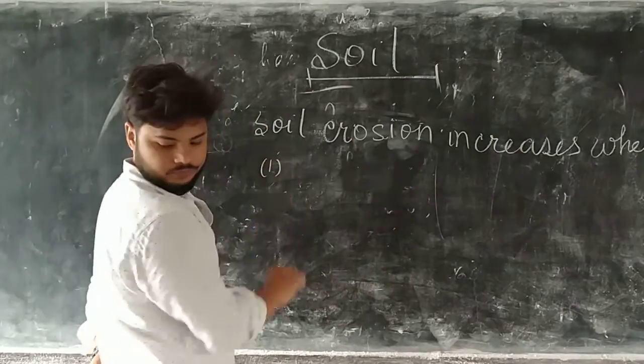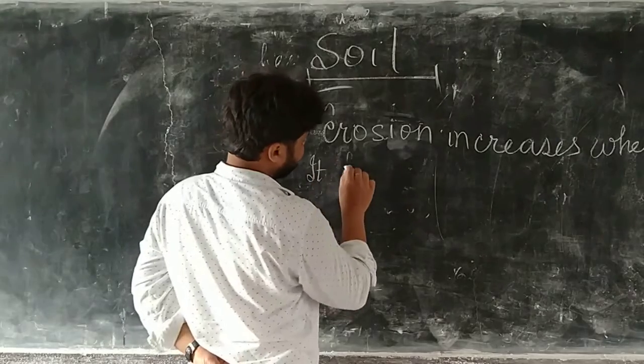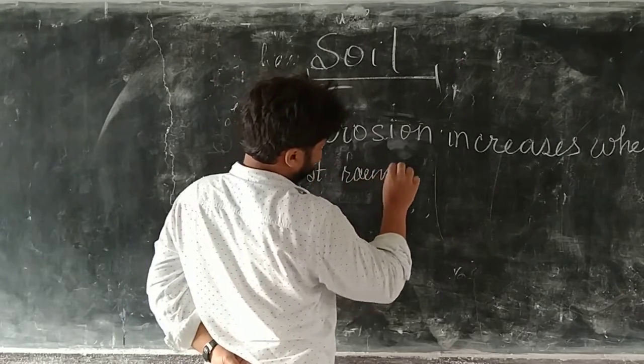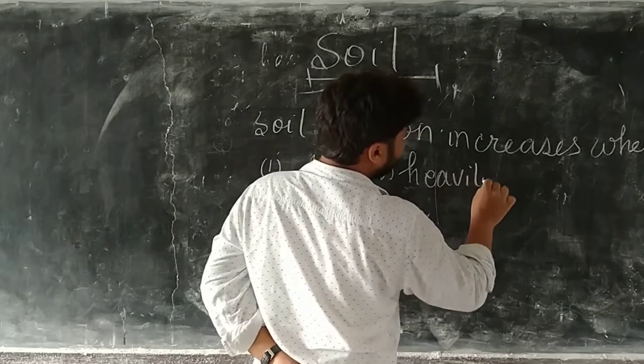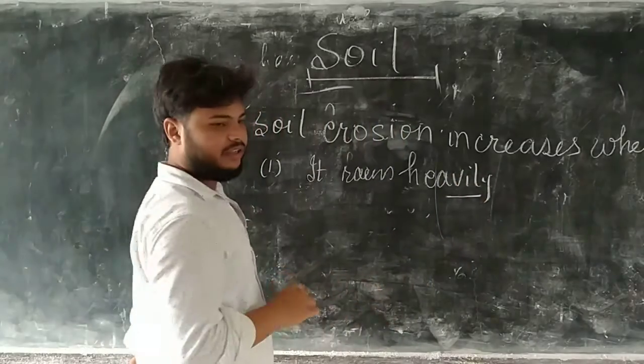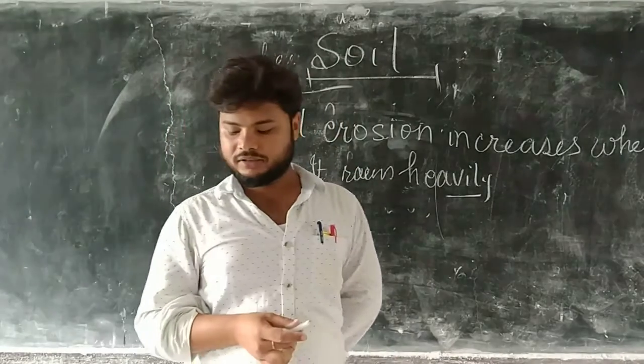First one is when it rains heavily. It rains heavily, and this causes soil erosion.